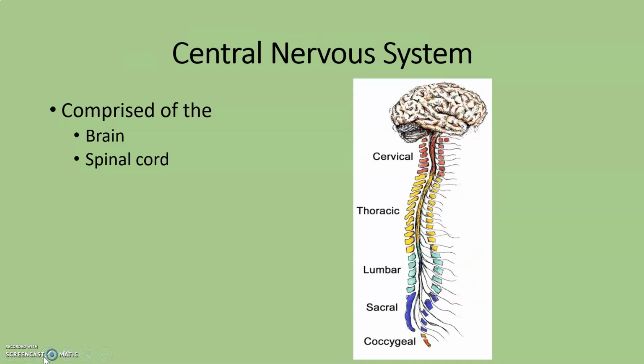The central nervous system is composed of the brain and the spinal cord. The brain is nervous tissue that is contained within the cranium, and the spinal cord is the extension of nervous tissue within the vertebral column. The brain and the spinal cord connect at a part of the brain called the brainstem.